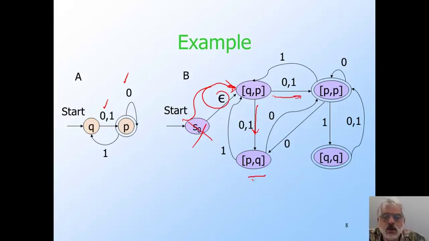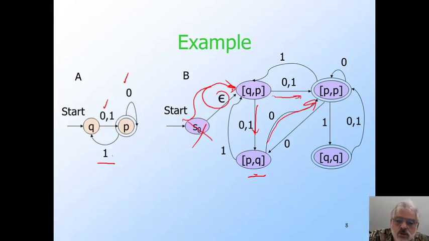Next, let's see where PQ goes on input 0. First, we consult A, and we see that on input 0, A takes P to P. It's this. So the first component of the new state must be P. Then we ask from what states of A there are transitions to Q. Here we see the only transition to Q in A is this one from P. As a result, the second component can only be P in the new state. Thus, the only transition of B from state PQ on input 0 is to PP.